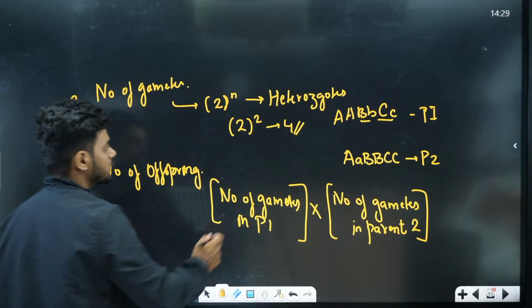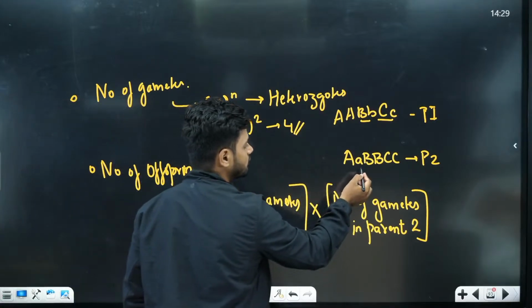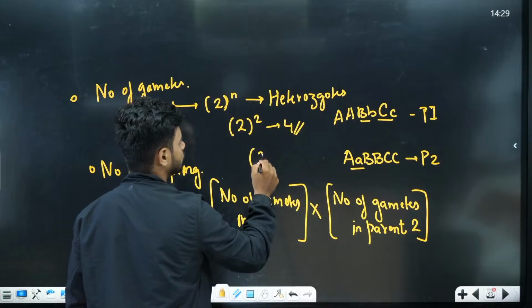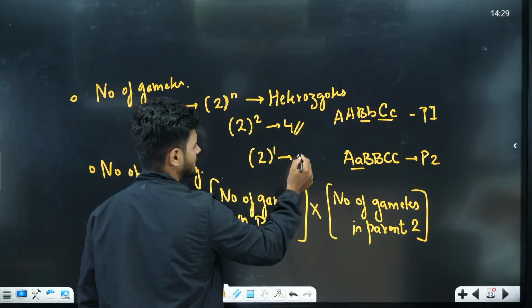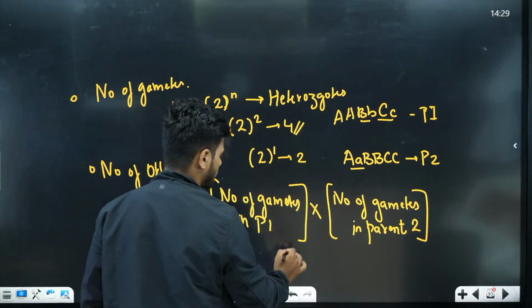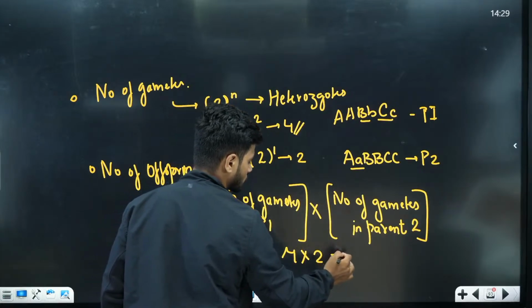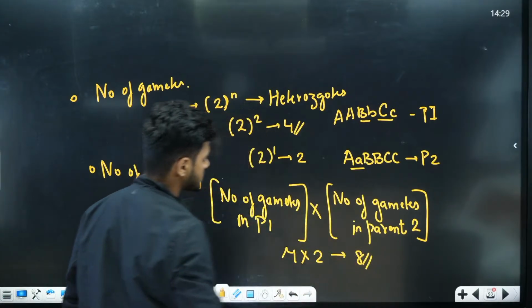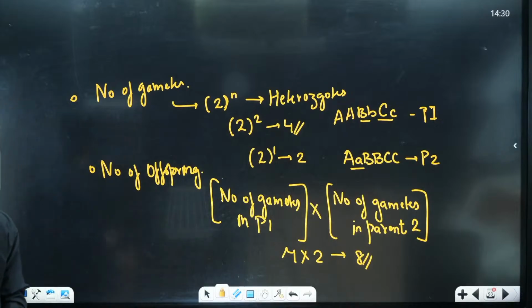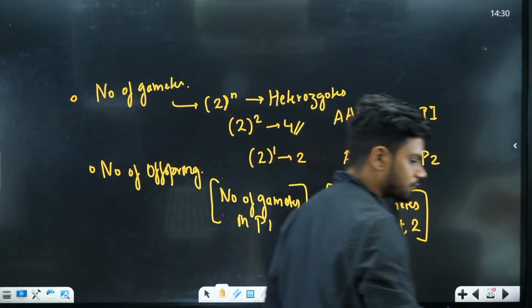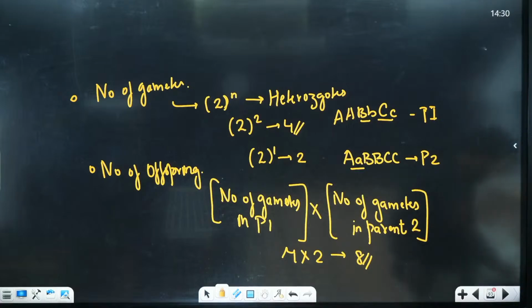For example, here, how many heterozygotes are there? Only 1 heterozygote is here. That is 2 to the power of 1, which is basically 2. Now what do you do? 4 into 2, 8. 8 offsprings will be there. Understood? That's how you find the number of offsprings.